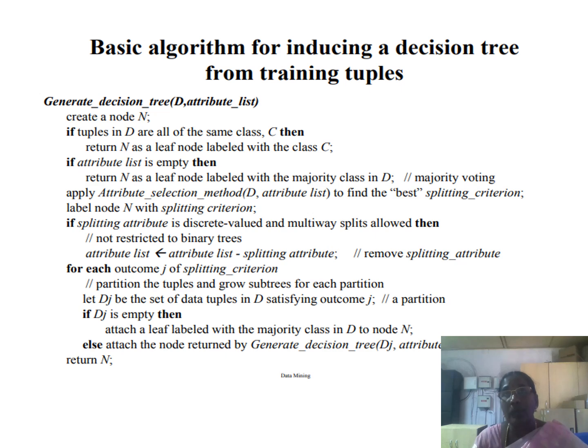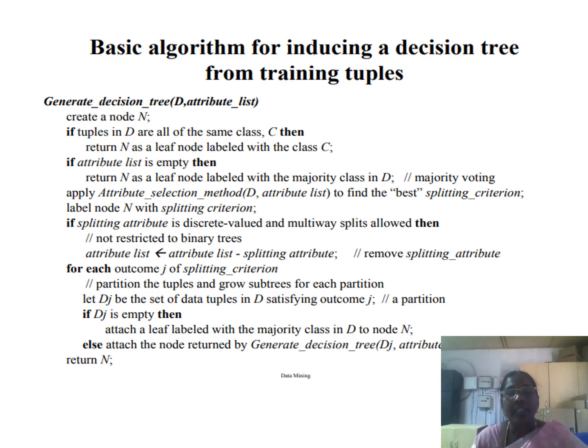We are going to find the best splitting criteria, which attribute is most important according to the information gain or maybe the gain ratio. We can determine which attribute has the highest ratio, and that is used as the best splitting criteria. That's it. Now we label node N with the splitting criteria. If the splitting attribute is a discrete value, for example string type, not numerical data, then a multi-way split is allowed.